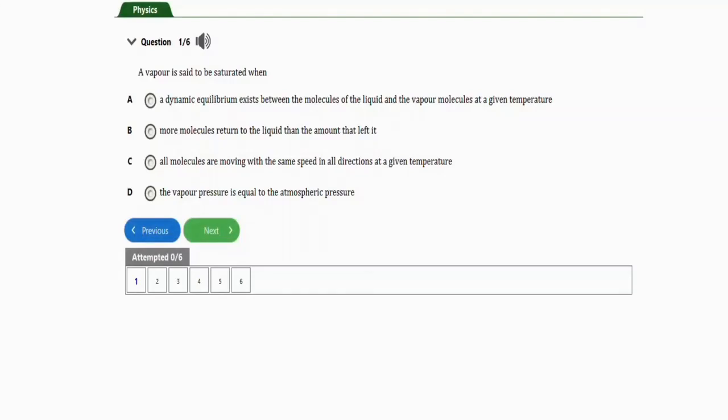In this video, we're going to learn how to solve these JAMB Physics repeated questions under saturated and unsaturated vapors. So we're going to practice with 5 repeated questions for this subtopic. Alright, so let's get started.